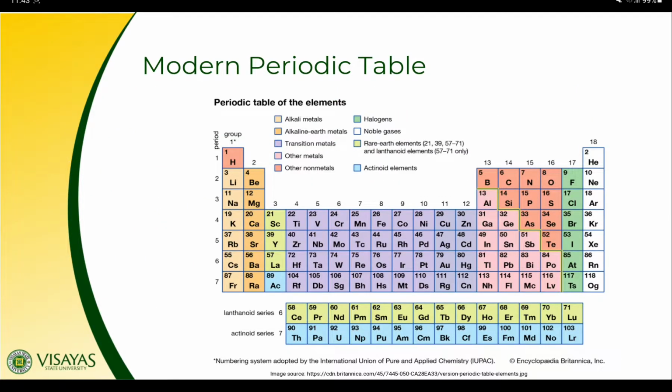And this is how the modern periodic table of elements looks like now. In this table, we have the atomic numbers here, for example, and the symbol of elements shown.